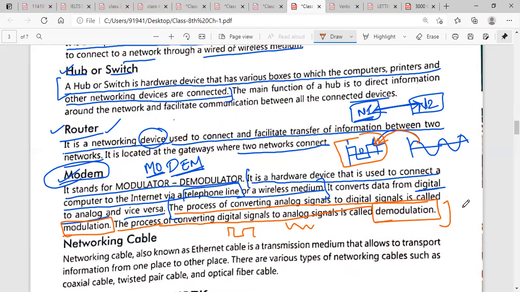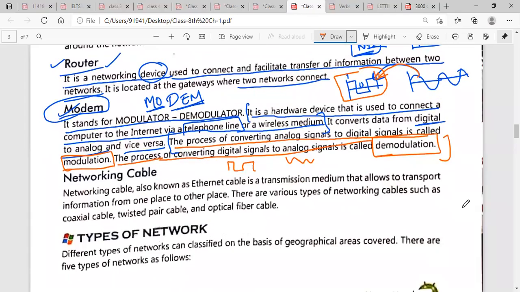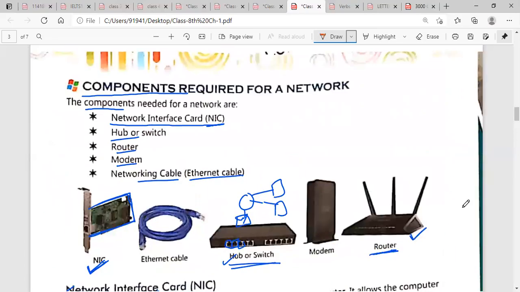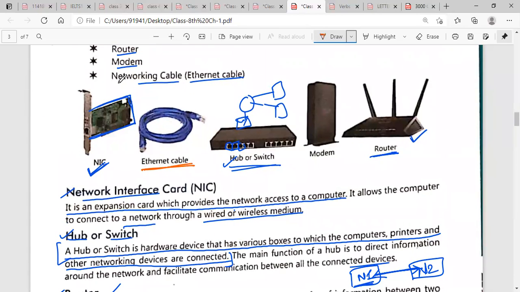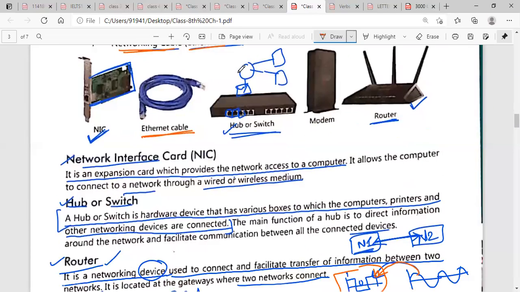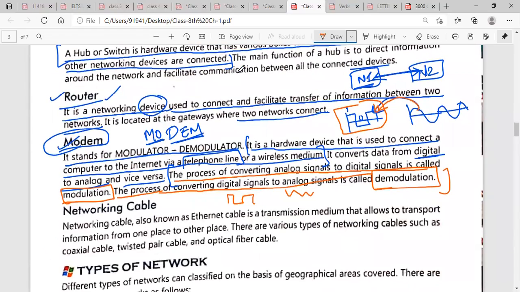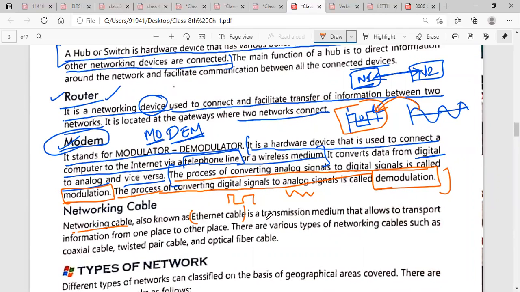Next topic is networking cable. Networking cable is also called Ethernet cable. Now, what is a networking cable? Networking cable, also known as Ethernet cable, is a transmission medium that allows information to be transported from one place to another. Suppose you want to send data from one place to another, then you use a cable.